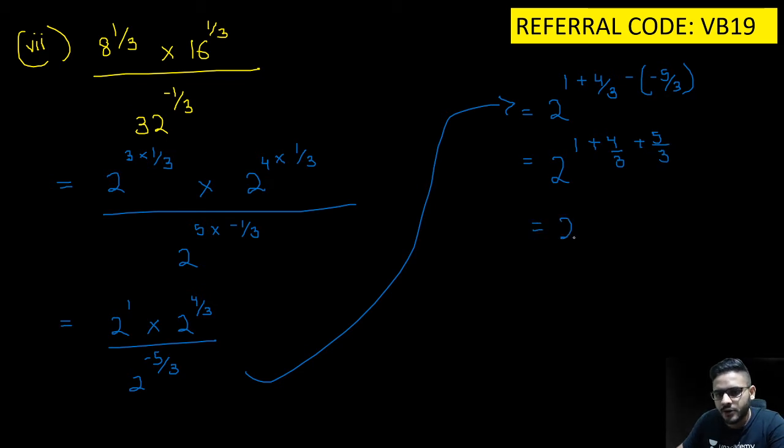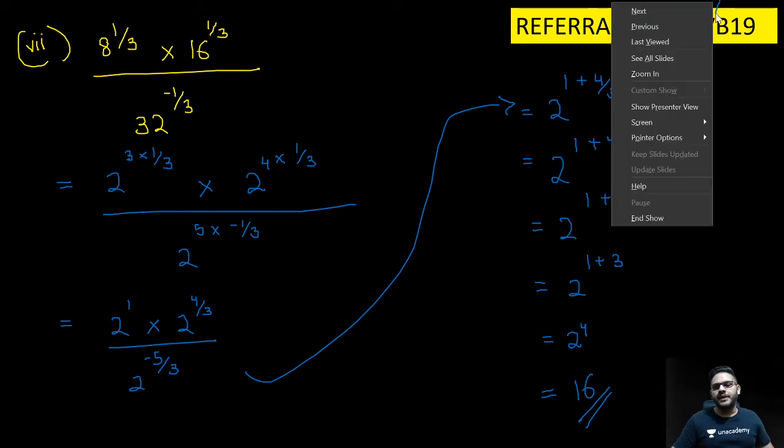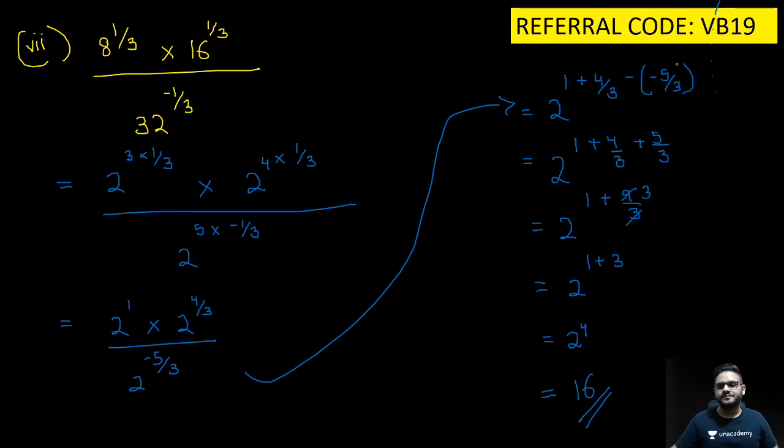So we get 2 raised to the power 1 plus 9 by 3. So we get 2 raised to the power 1 plus 3. So 2 raised to the power 4, which is nothing but 16. Is everyone very clear? Very clear.